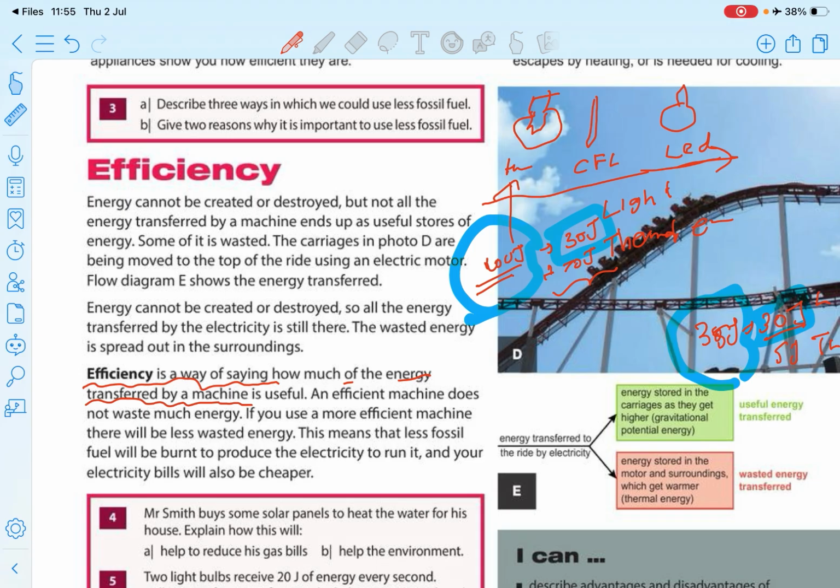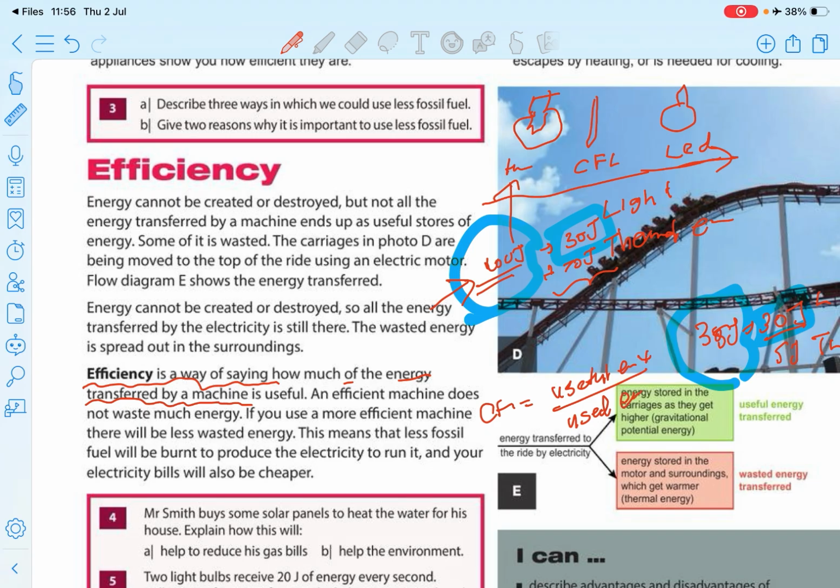Efficiency as a formula: efficiency equals the useful energy over the used energy, times 100%. Used energy means this one, the 100 and the 35, how much energy we use to transfer our required energy.